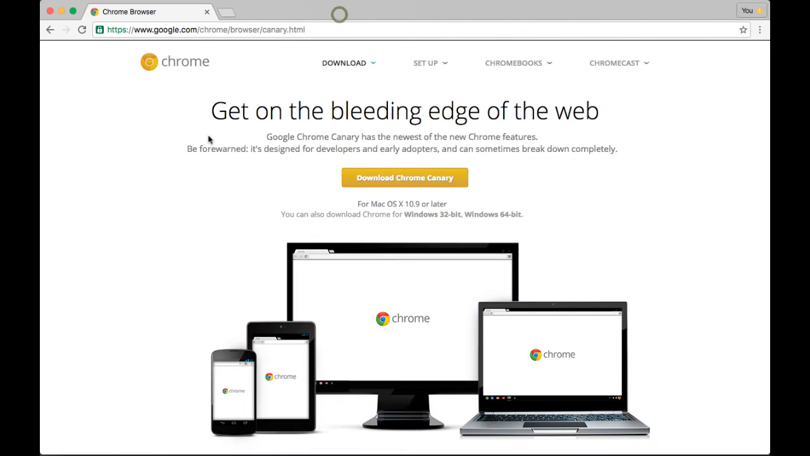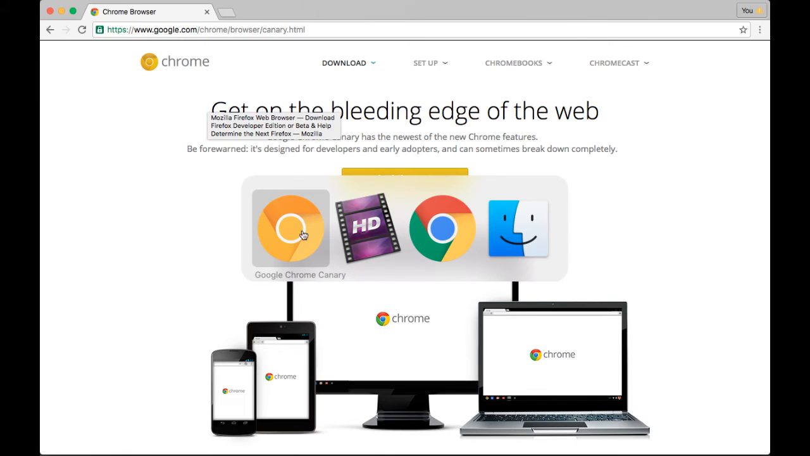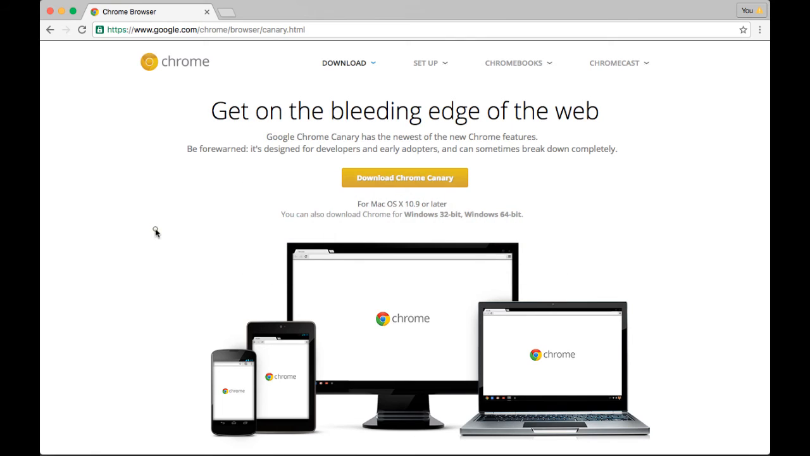So for the rest of these videos, we are going to be on Chrome Canary, which you can see this little yellow tab. So it's basically just a separate app from Chrome. You can go ahead and keep using Chrome as your default browser if you'd like, but Chrome Canary is definitely where to be for all the cool DevTools stuff.